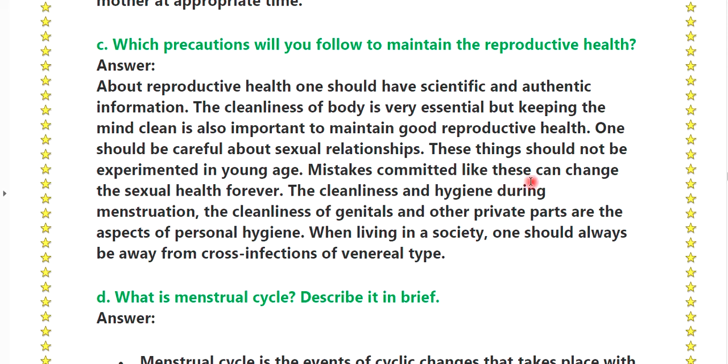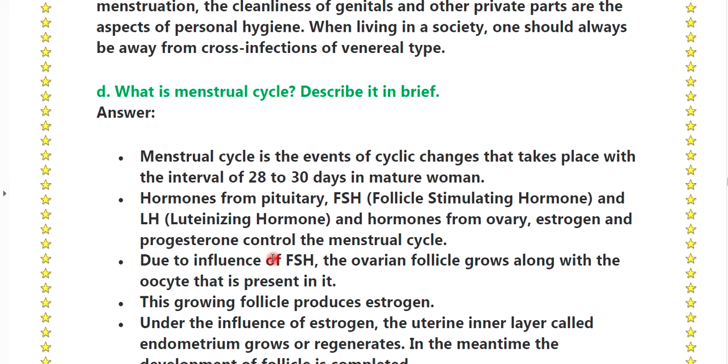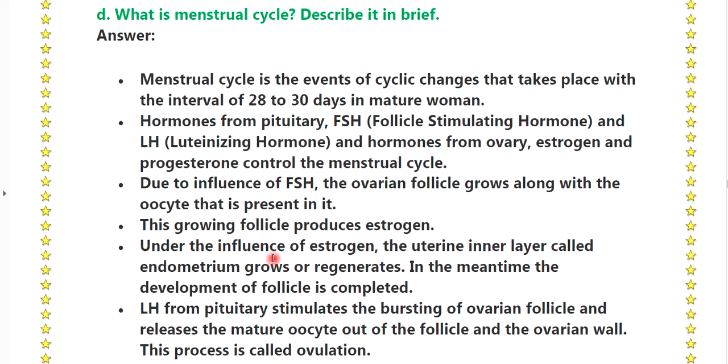Mistakes committed like this can change sexual health forever. Cleanliness and hygiene during menstruation, and cleanliness of the genitals and other private parts, are aspects of personal hygiene. When living in society, one should always stay away from cross infection of the venereal type.